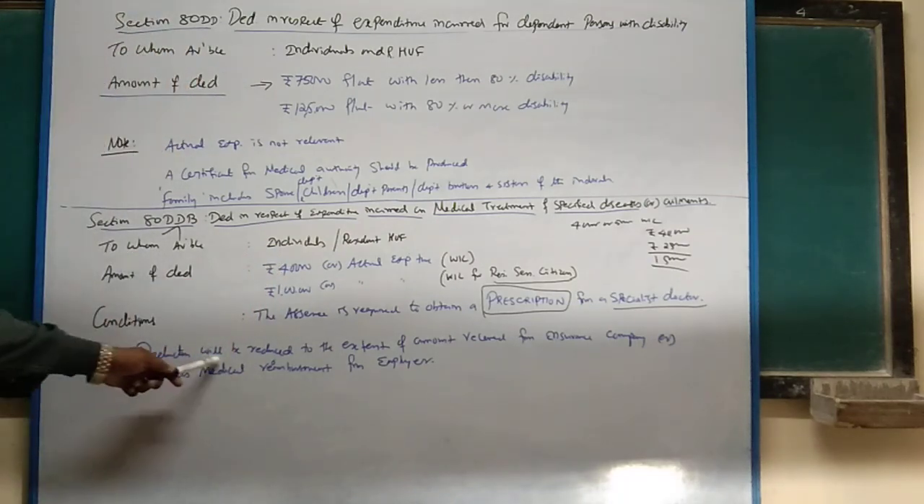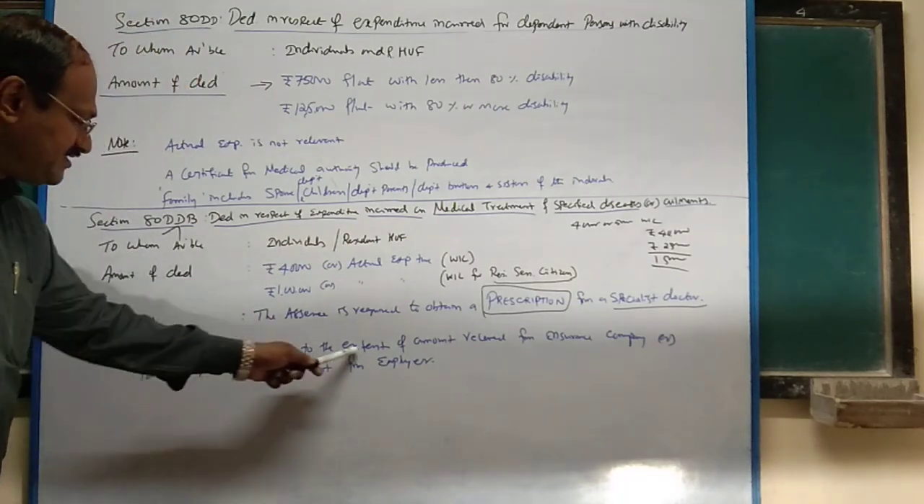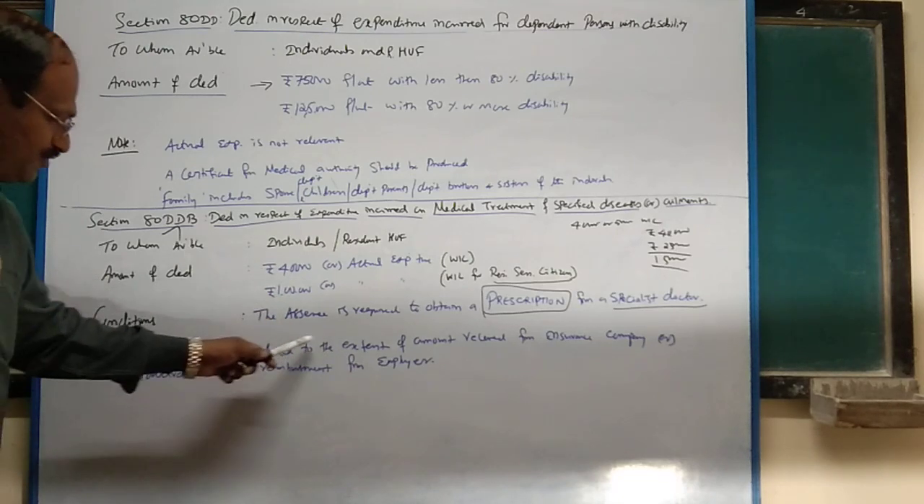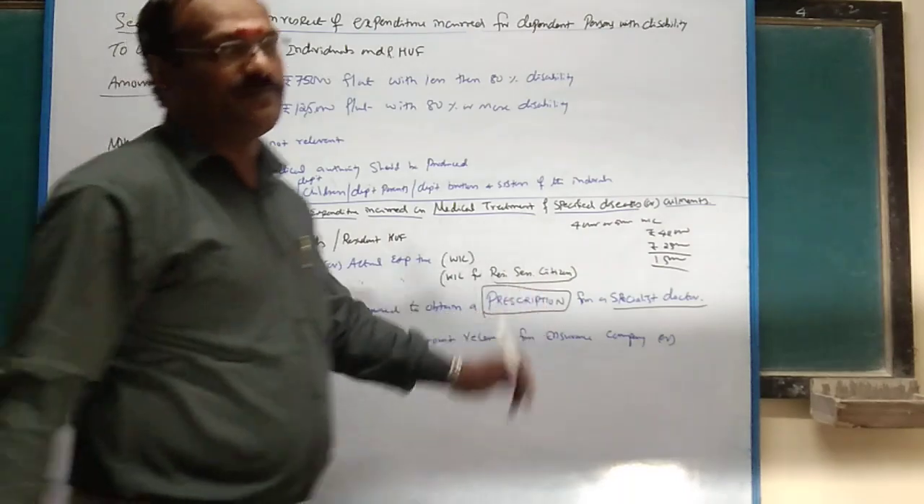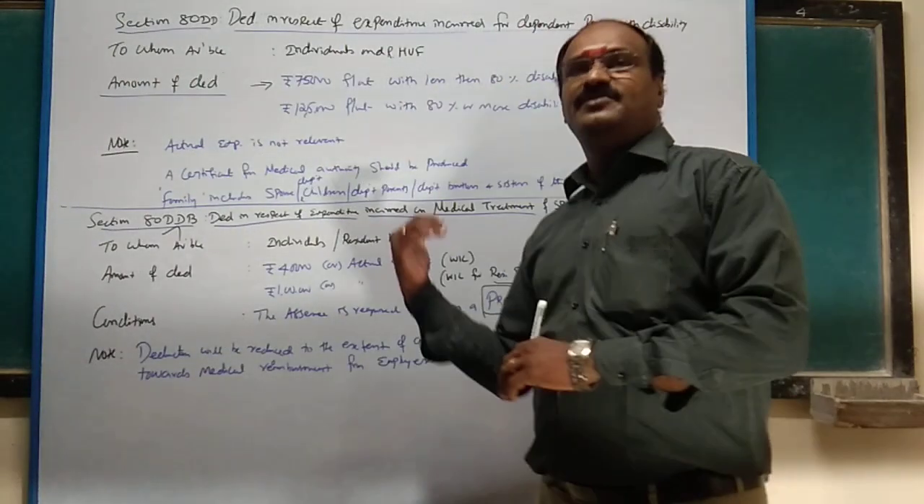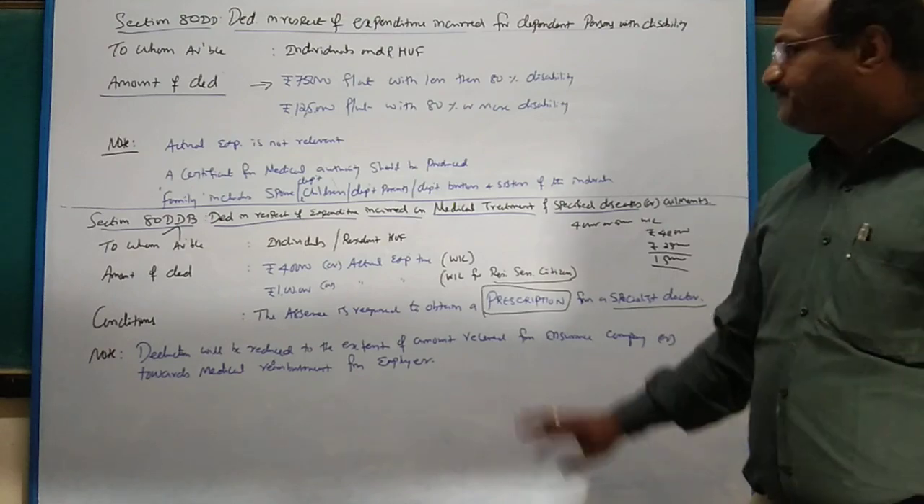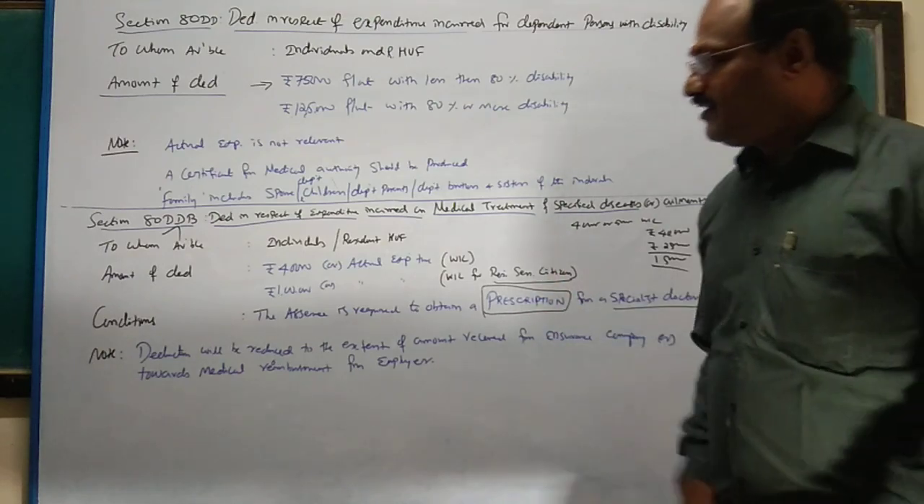Repeat: the deduction, that is 40,000 or 1 lakh as the case may be, will be reduced to the extent of the amount received from the insurance company or towards reimbursement from the employer. Point clear? Any doubt? This is section 80DDB. Note it down.